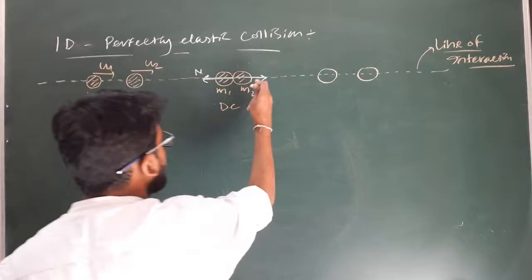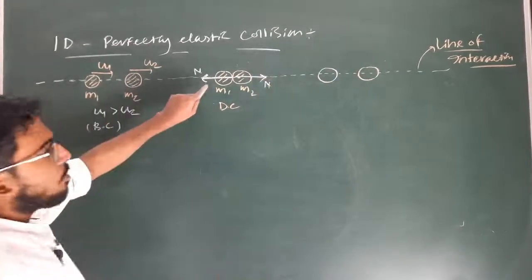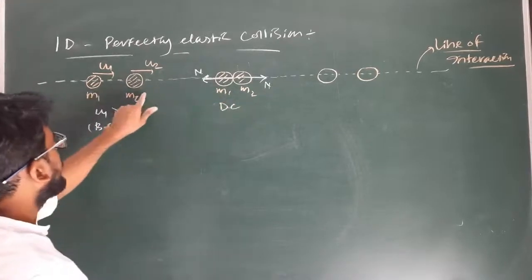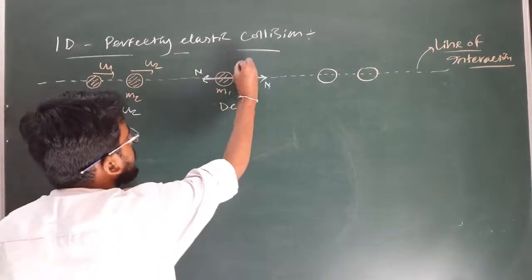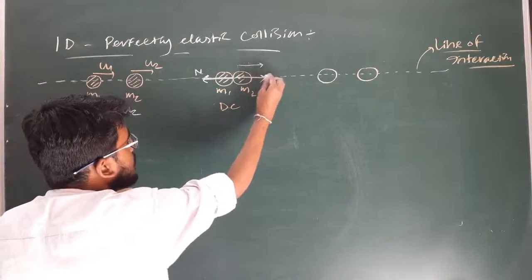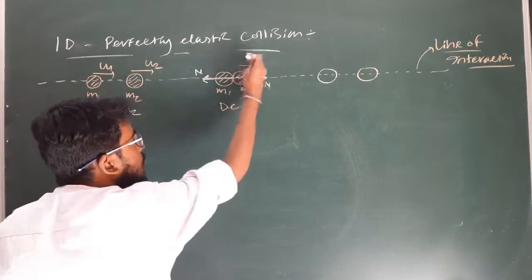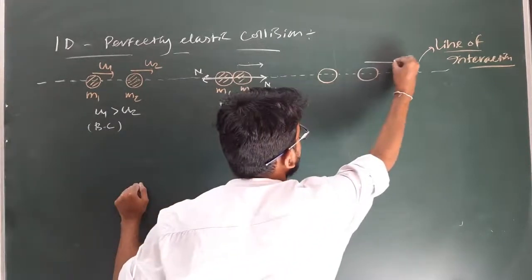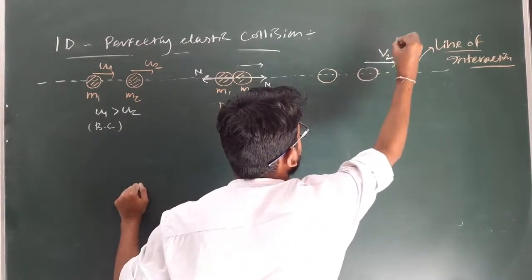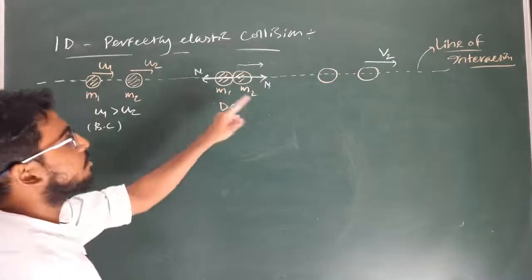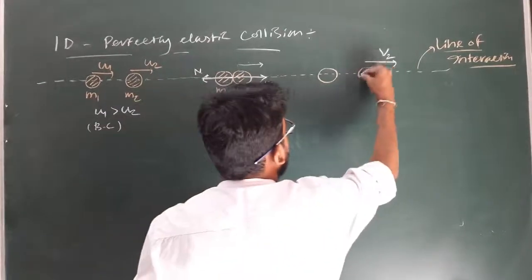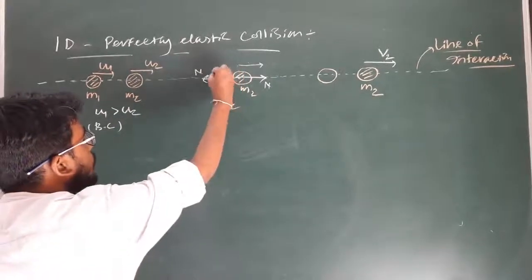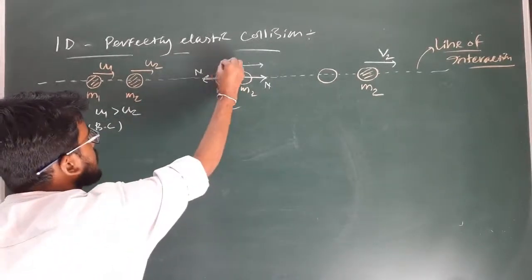After collision, due to this normal impulsive force, the velocity of block M2 will increase, because initially it has velocity along this direction and the impulsive force also acts along this direction. So it will supply an acceleration to block M2. That's why it will move along this direction with a certain final velocity v2, known as the velocity of separation of block M2. Similarly, the impulsive force N will oppose the velocity u1 which is initially along this direction.